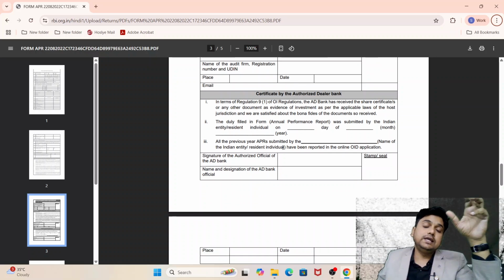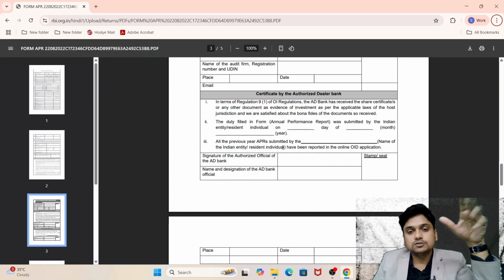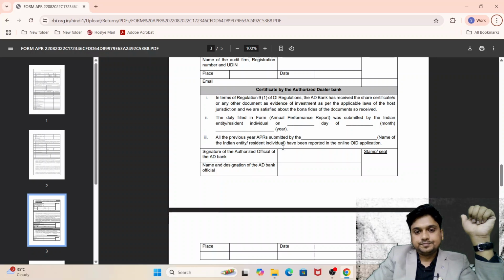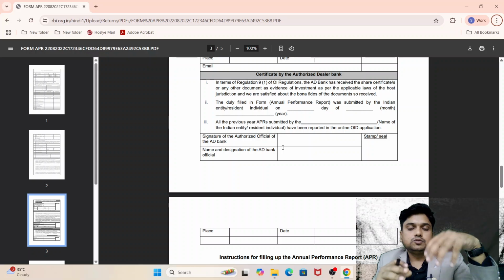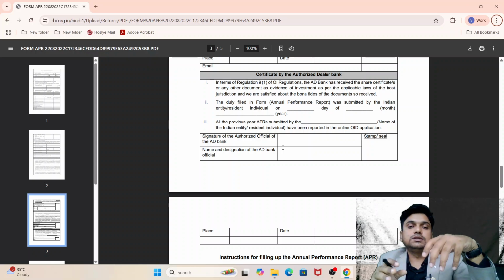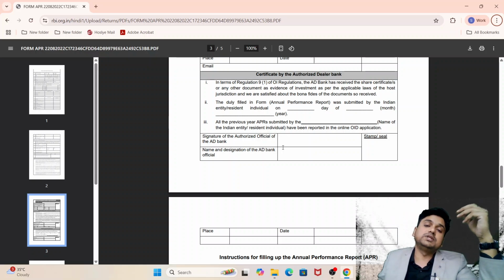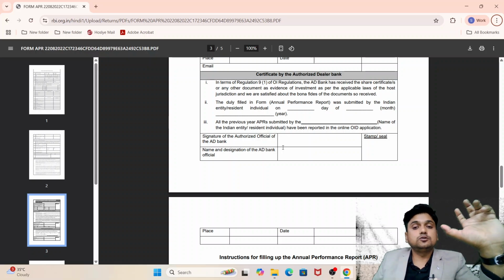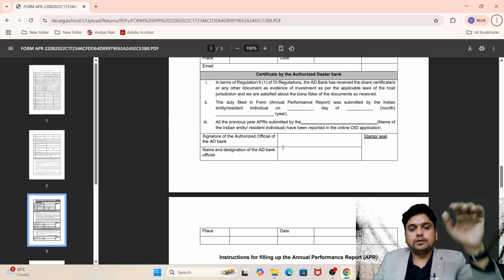I already told that the AD bank is responsible for submitting this APR to the RBI, and the AD bank is the bank where your account is running. It is called authorized dealer because they are a dealer for RBI. You are not going to submit this APR application to the RBI directly; you submit it through your branch or your authorized dealer bank.